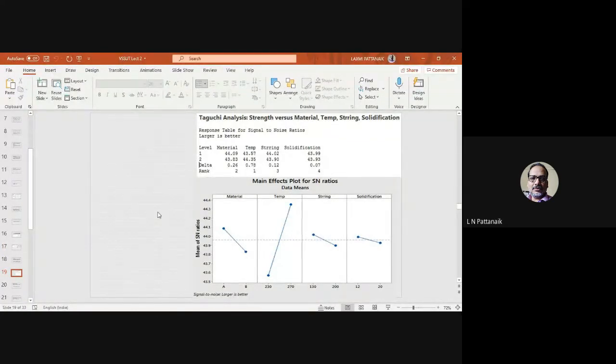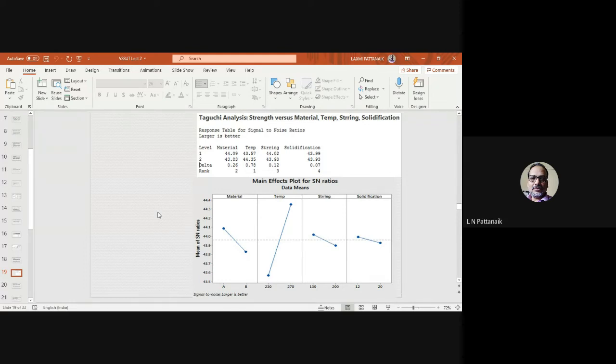It will not talk about the noises, but it will talk about the main effects plots of your controllable factors. So from the data in the top table, and the main effects plots and S by N ratio plots, you will be able to understand what level of these controllable factors makes this particular product robust to these noise factors. Only that much you will be able to understand.